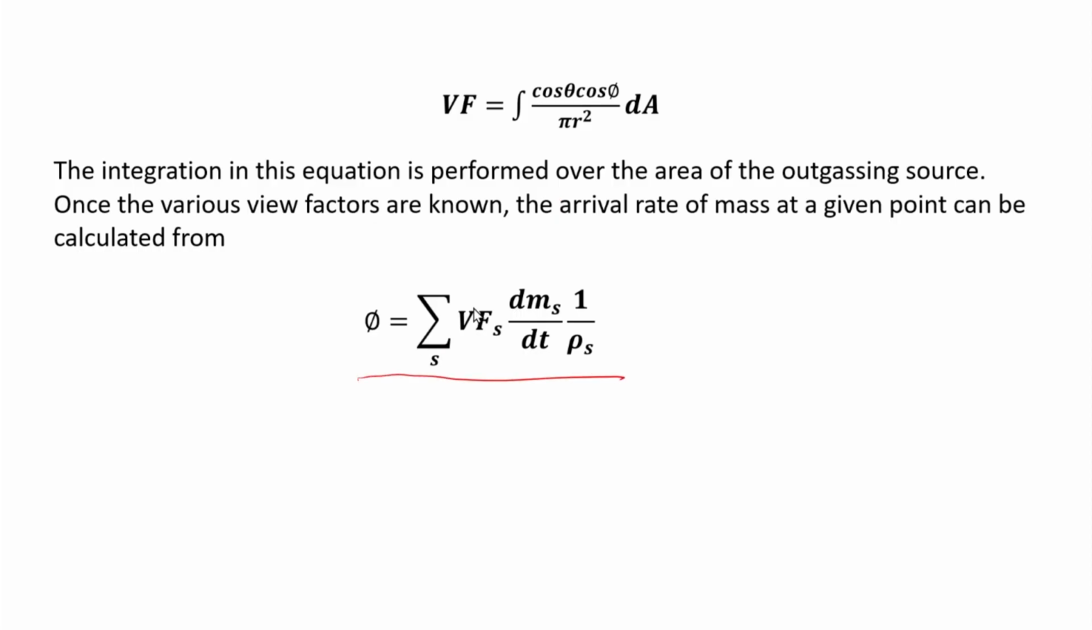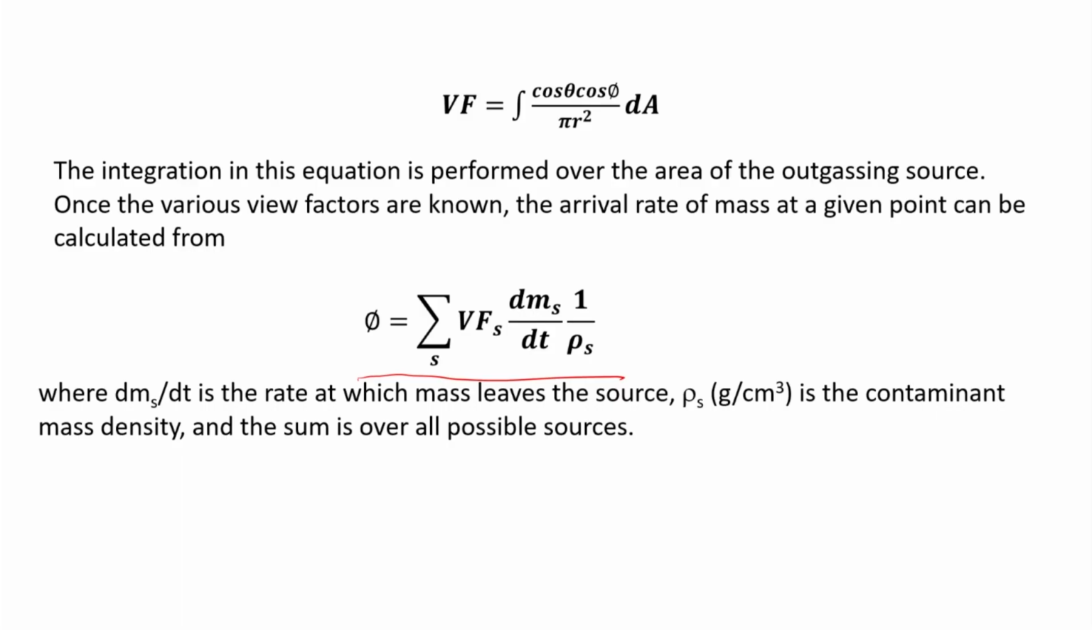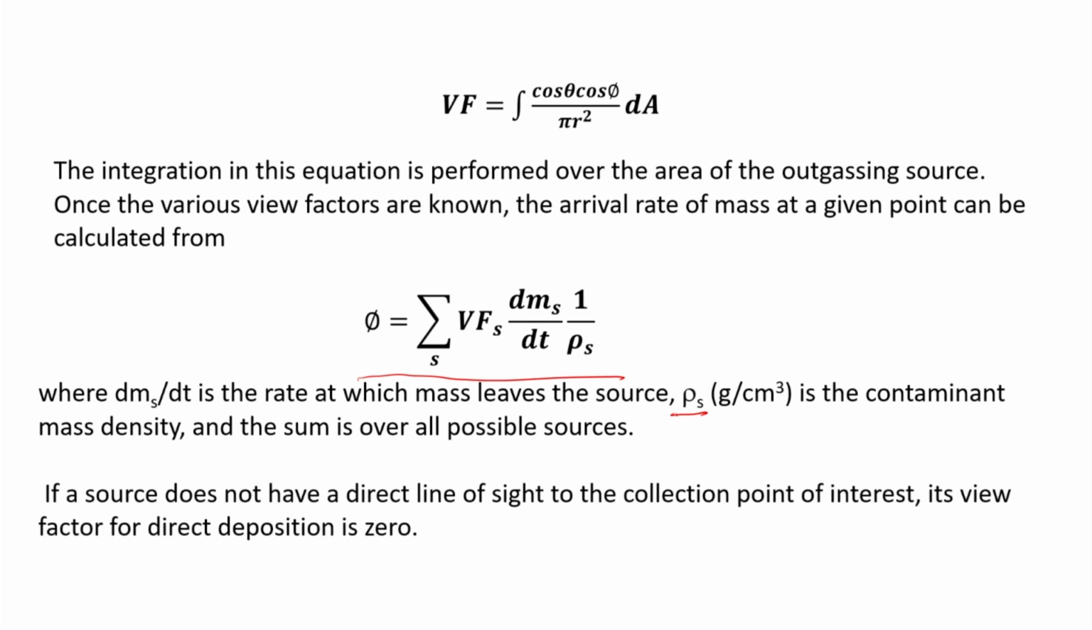Here, why the summation? Because we are considering a number of outgassing surfaces which are responsible for the outgassing. And here dms by dt is the rate at which the mass leaves the source, and rho is in gram per centimeter cube, the mass density of the contaminant, and we sum it over all possible sources. So, if the source does not have a direct line of sight to the collecting point of view, its view factor, or the direct deposition, will be 0.